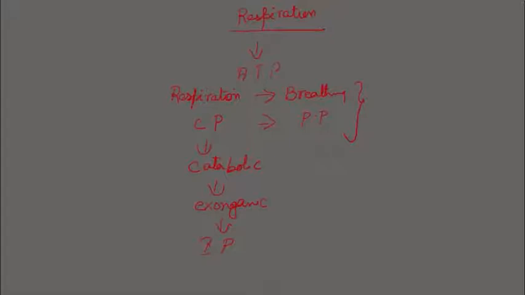So during this catabolic reaction, glucose is broken down, and carbon dioxide and water are the end products. Along with that, 38 ATP, or energy, is released.